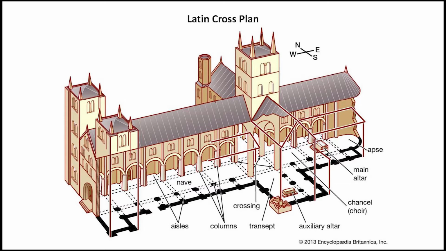Fine. The central and principal part of a Christian church, which extends from the entrance or the narthex to the transepts, is called the nave. We had discussed these terms in the previous lesson on early Christian architecture. So we will see that these terms exist here as well. Then there comes the aisle.